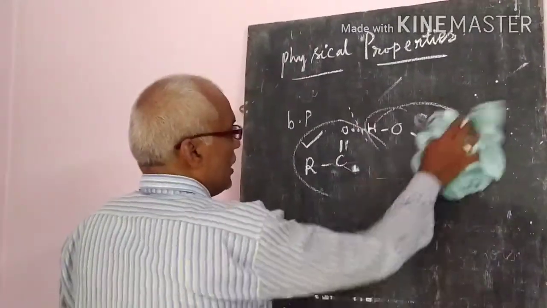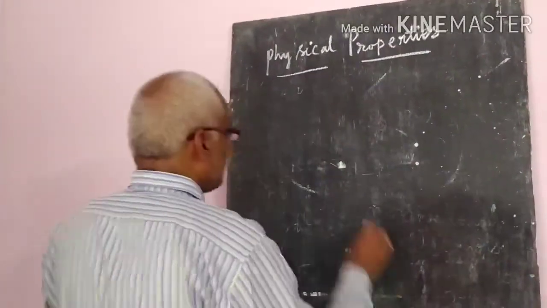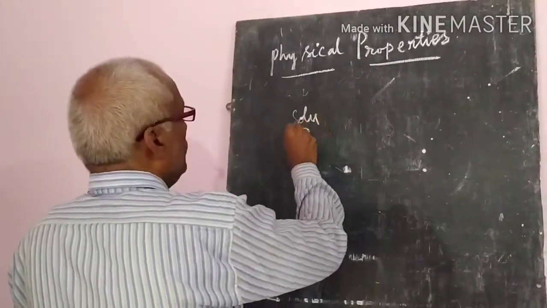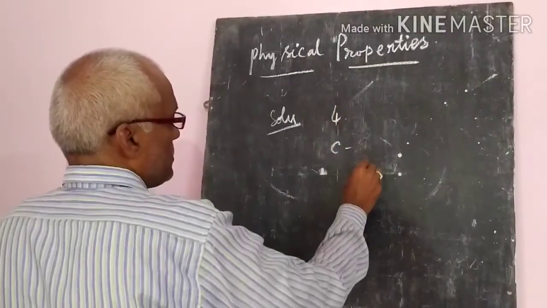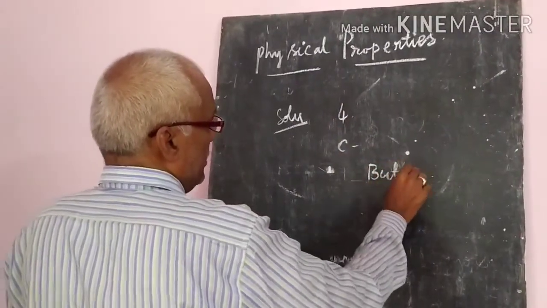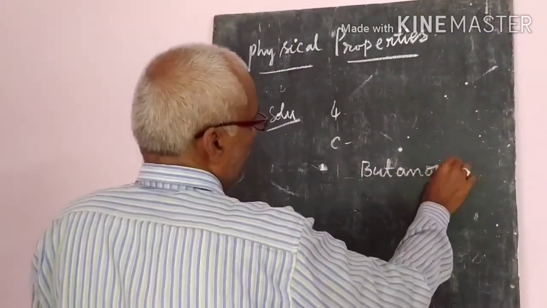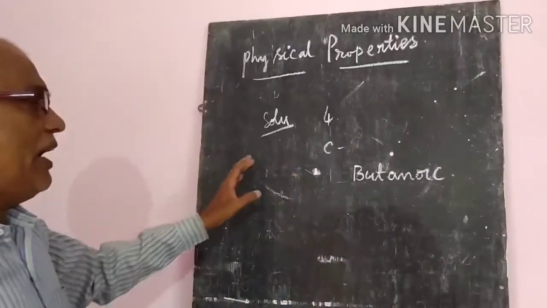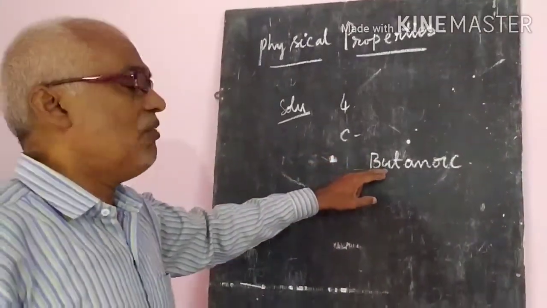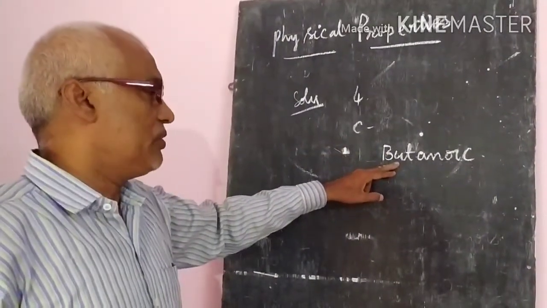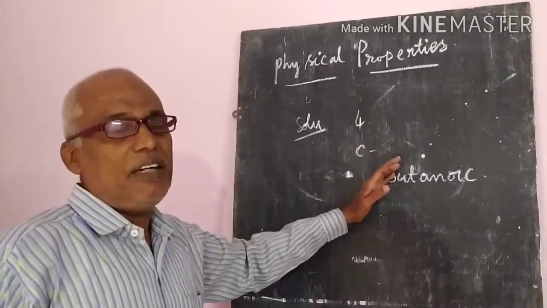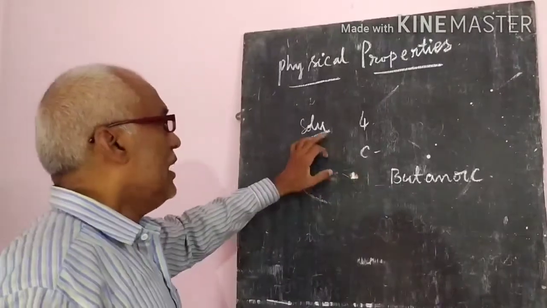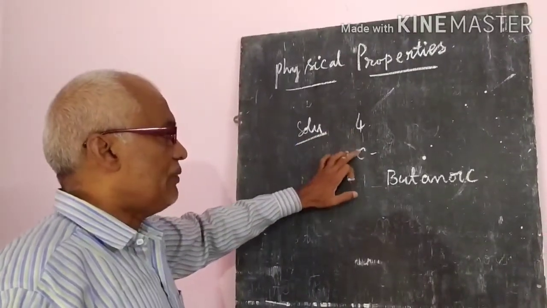Now if you come to the solubility, up to 4 carbon atoms of acids, 4 carbon atoms meaning butanoic acid, up to this they make hydrogen bonds with the water molecule. With the water molecule, they make intermolecular hydrogen bonding. So that's why they are soluble up to 4 carbon atoms.